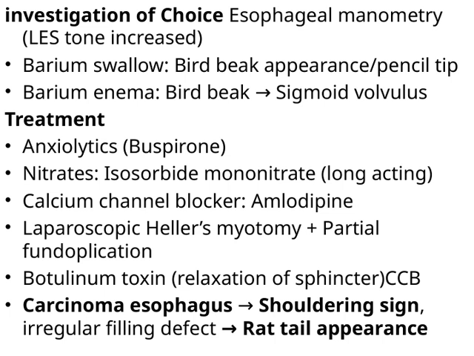Finally, understanding esophageal carcinoma is crucial. Key signs include the shouldering sign and irregular filling defects seen on imaging, which suggest tumor infiltration. The rat tail appearance reflects the tapering of the esophageal lumen due to tumor growth. Recognizing these features helps in early diagnosis and management.